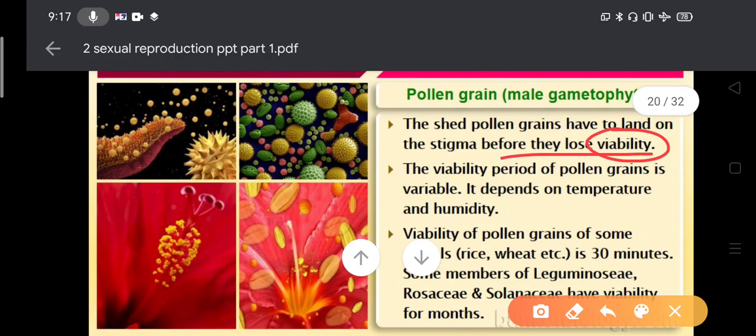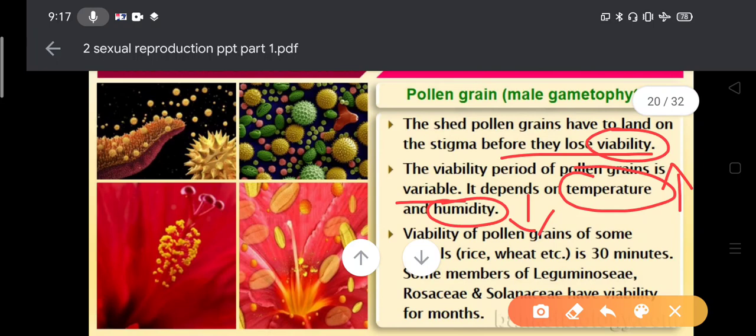The viability period of the pollen grain is variable. It depends on temperature and humidity. If temperature increases and humidity decreases, the viability period gets damaged.